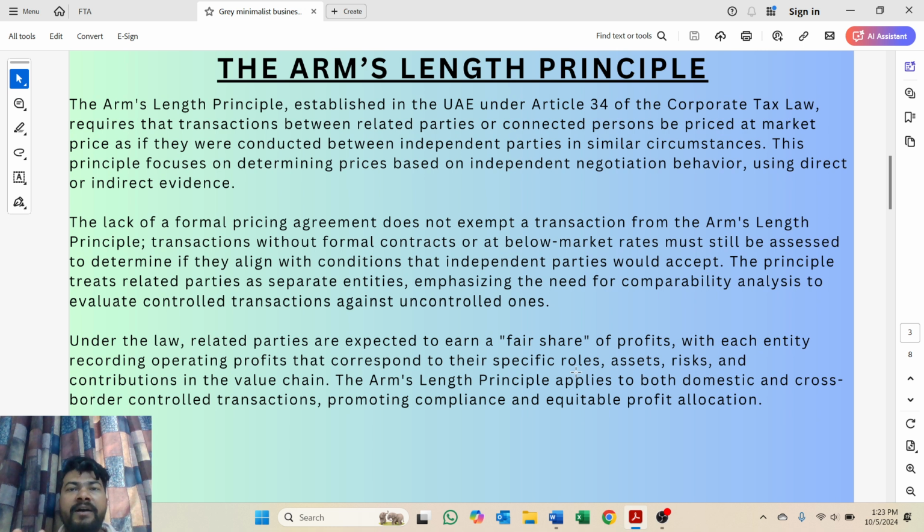So the main concept of the UAE corporate tax law on transfer pricing is that each related party should earn a fair amount of profit based on their roles, assets, risks, and contribution to the value chain. And this principle does not only apply to cross-border transactions, but also to domestic transactions, which will promote compliance and equitable profit allocation.